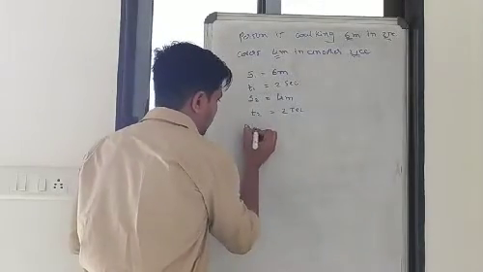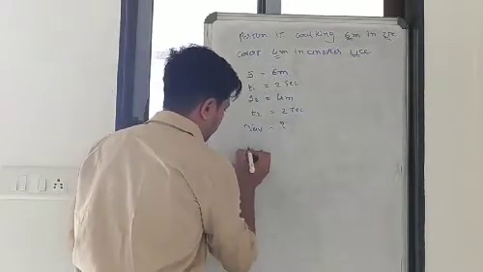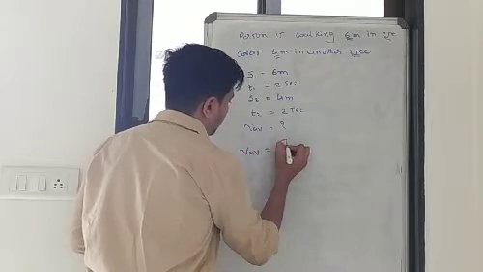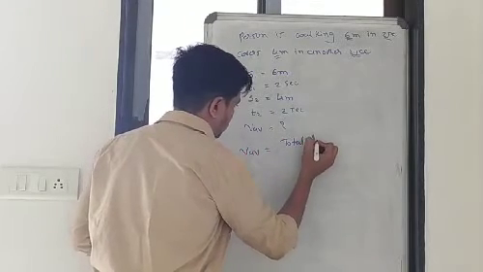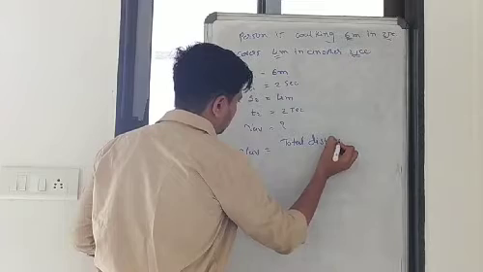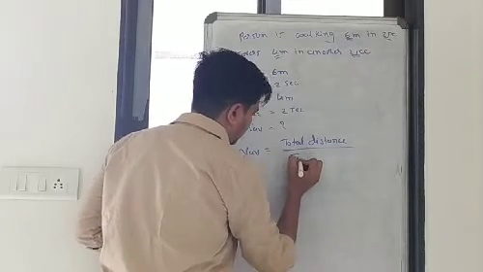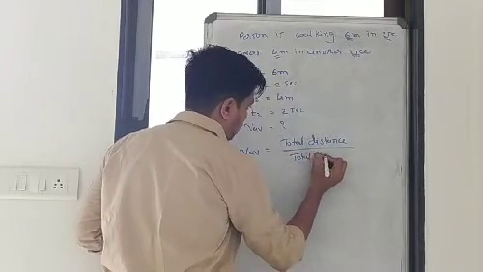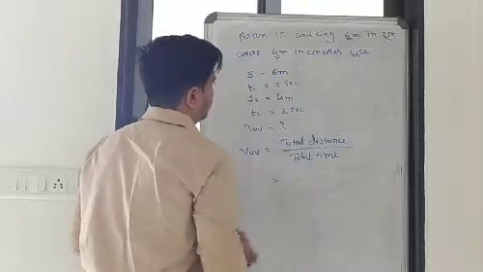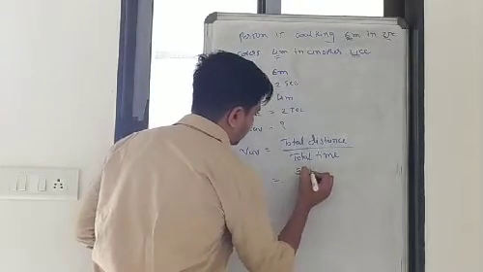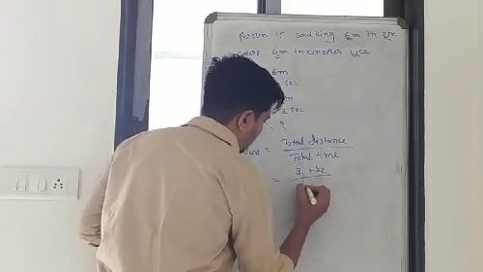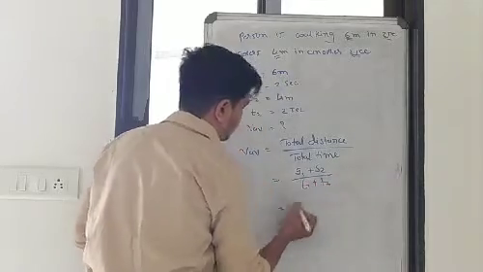Now you have to find out the V average. V average is equal to total distance by total time. What is the total distance? It is S1 plus S2, while the time is T1 plus T2.